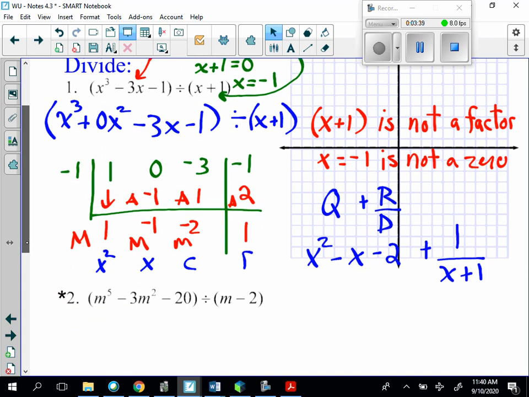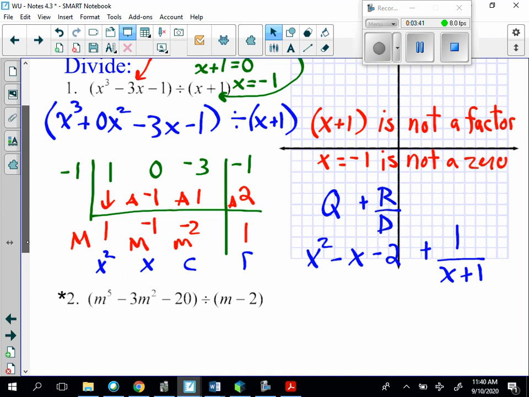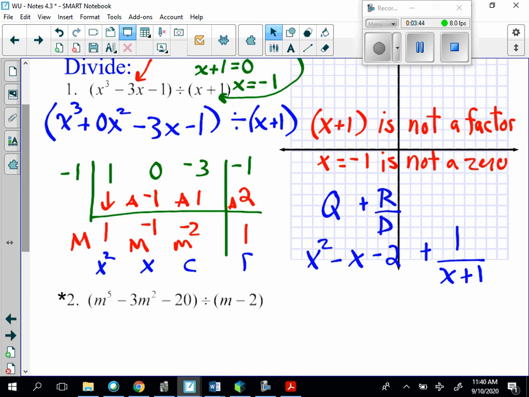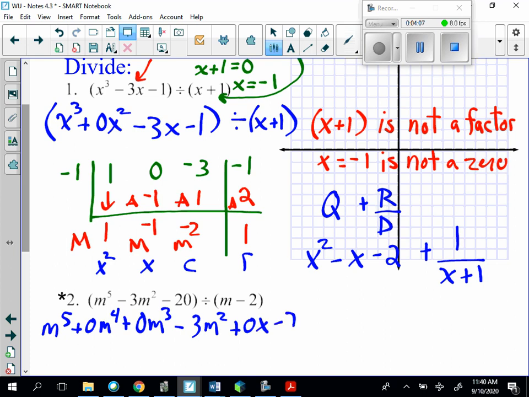Now for the next problem, we have m to the 5th minus 3m squared minus 20, and that is divided by m minus 2. So in this case, we need to write this out to be m to the 5th plus 0m to the 4th plus 0m cubed minus 3m squared plus 0m minus 20.